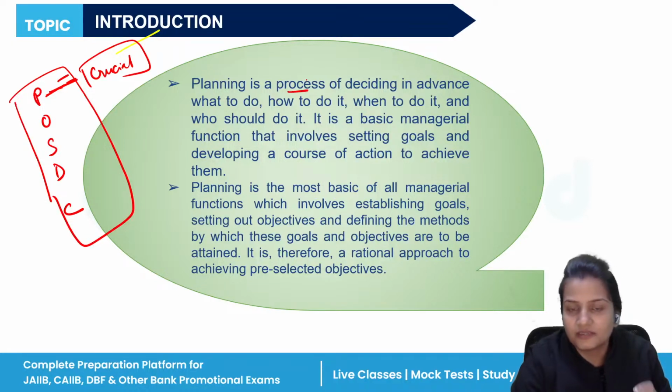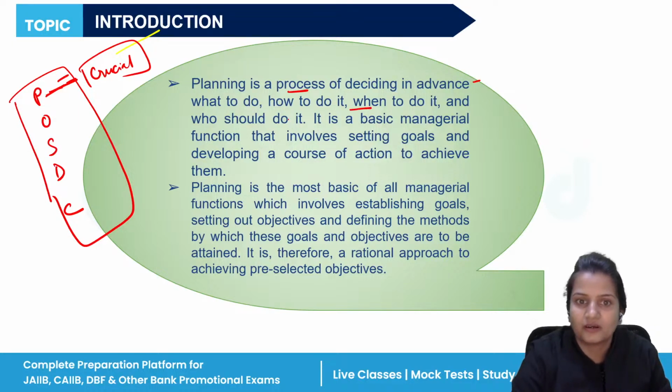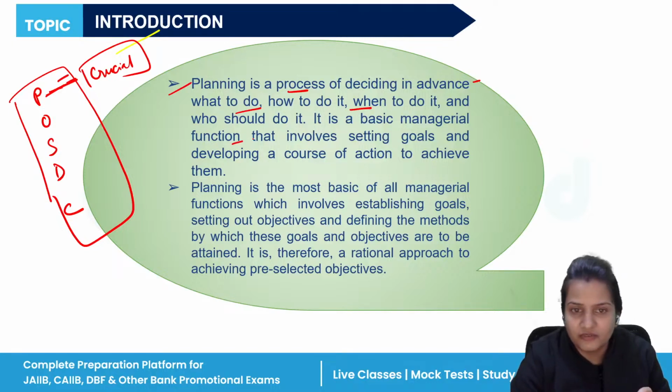So planning is a process of deciding in advance how you are going to do a particular task: what your objectives are, how you will achieve those objectives and goals, and when you will do it. Everything is related to planning. It is the function of management that involves setting goals and developing a course of action.